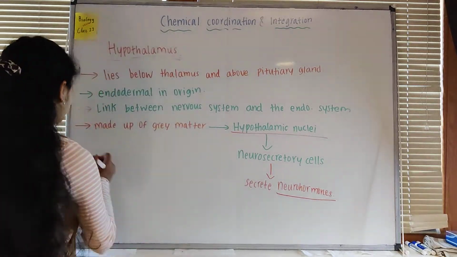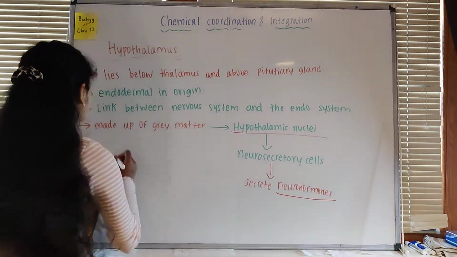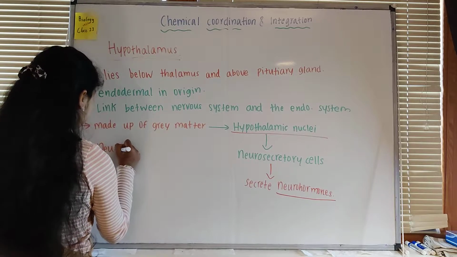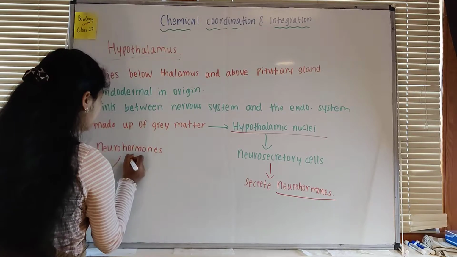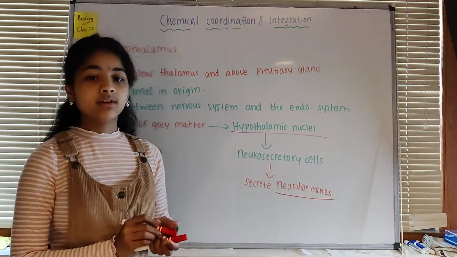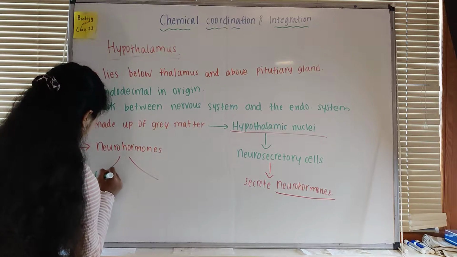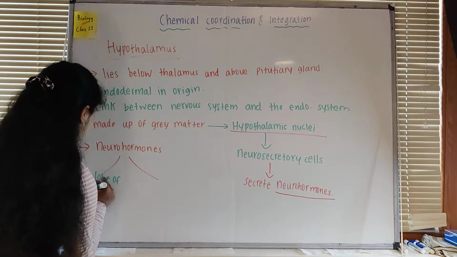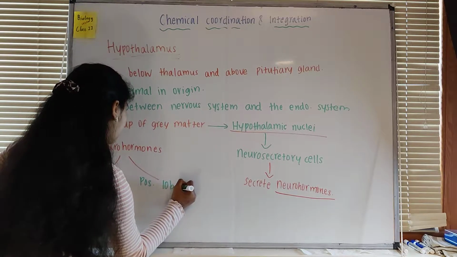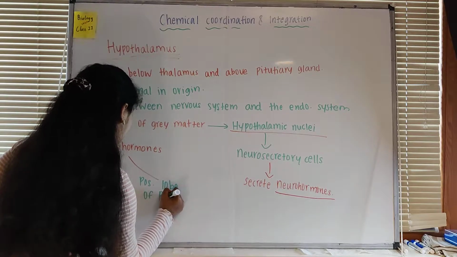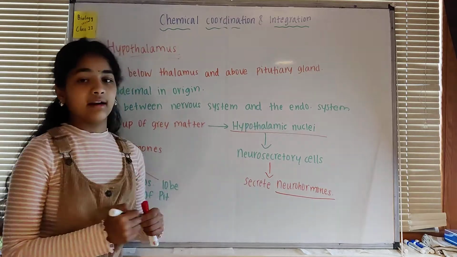Now, let's talk about these neurohormones in detail. These neurohormones are sent to two regions, that is the anterior lobe of the pituitary gland and the posterior lobe of the pituitary gland.